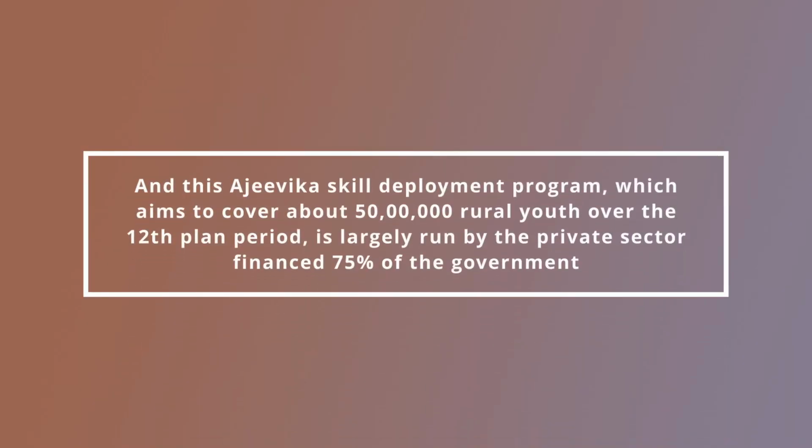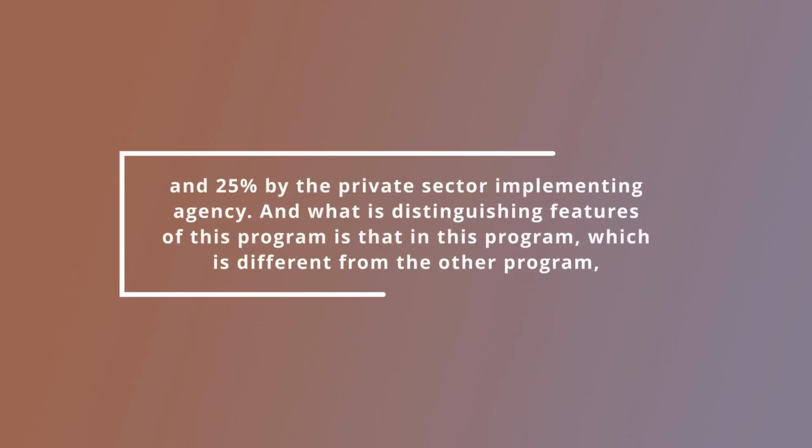And this Aajeevika scheme is mainly based on 3 pillars. These pillars are improving the poor's existing livelihood options, building marketable skills, and nurturing self-employment and entrepreneurs, that is, promoting micro enterprises. And this Aajeevika skill development program, which aims to cover about 50 lakh rural youth over the 12th plan period, is largely run by the private sector, financed 75% by the government and 25% by the private sector implementing agency.